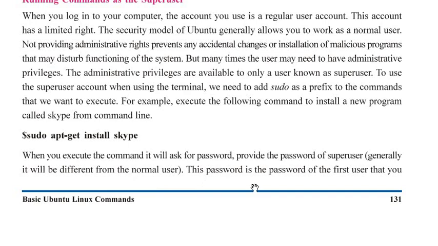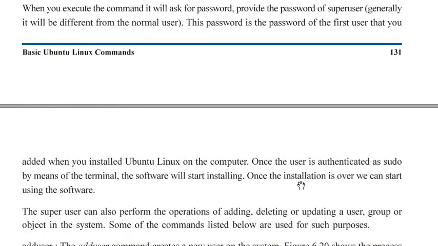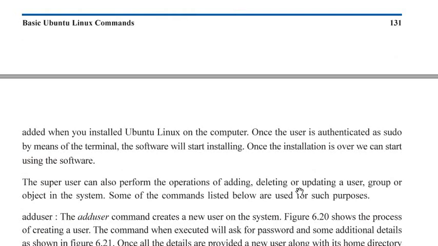This password is the password of the first user that you added when you installed Ubuntu Linux on the computer. Once the user is authenticated as a sudo by means of the terminal, the software will start getting installed. Once the installation is over, we can start using the software.